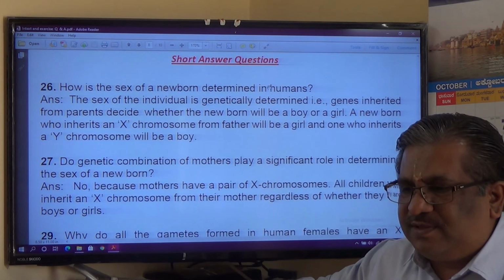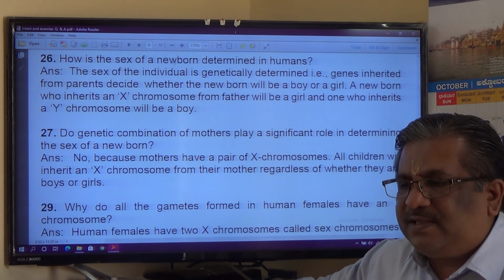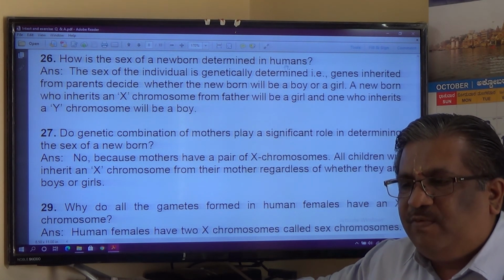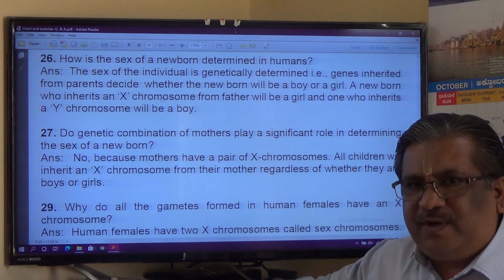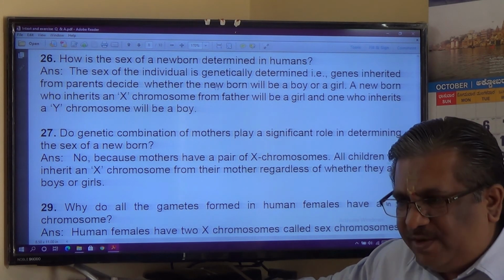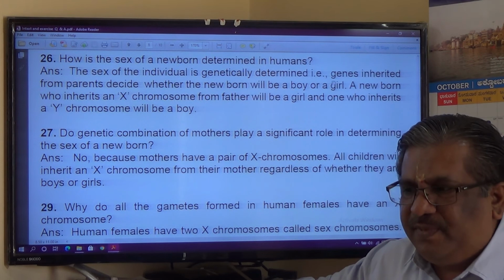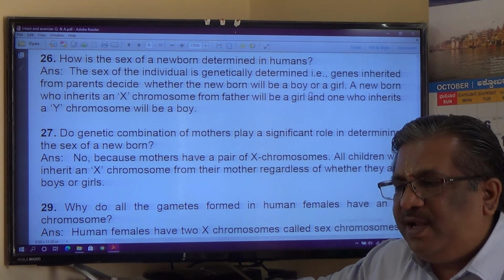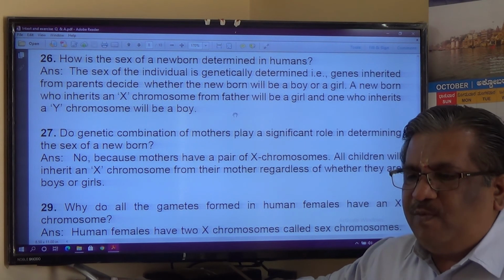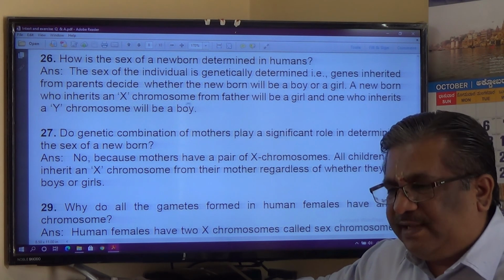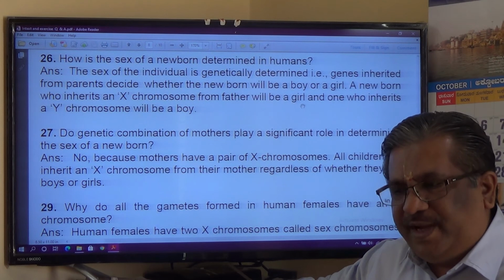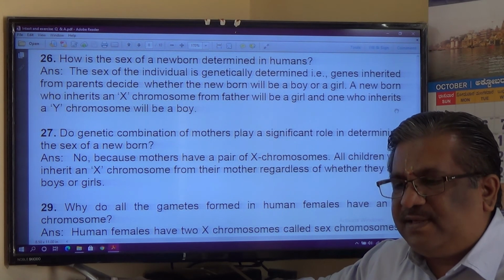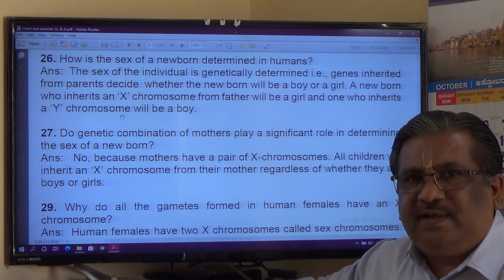Short answer questions. How is the sex of a newborn determined in humans? We have already discussed this. I am going to read only. The sex of the individual is genetically determined. Genes inherited from parents decide whether the newborn will be a boy or a girl. A newborn who inherits the X chromosome from the father will be a girl, and one who inherits the Y chromosome from the father will be a boy.